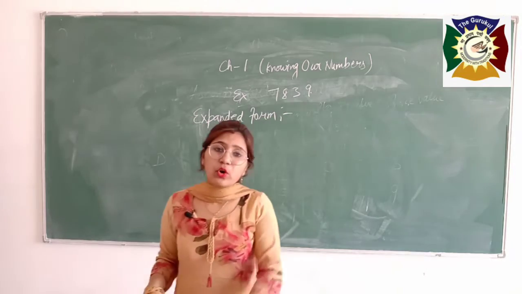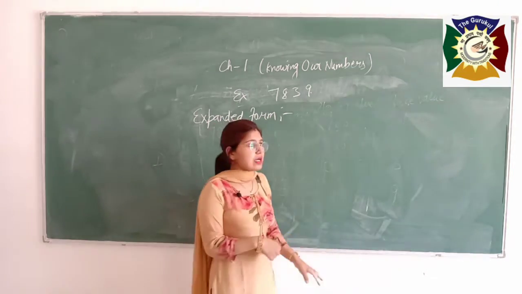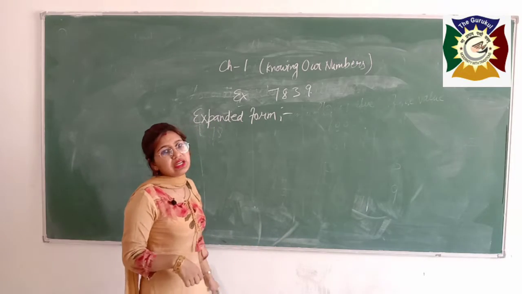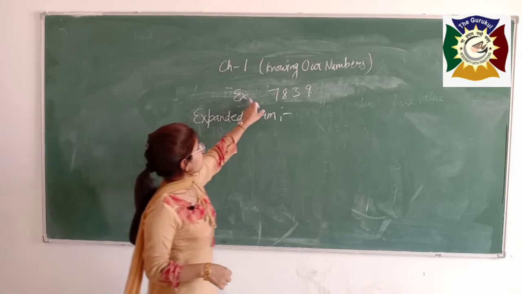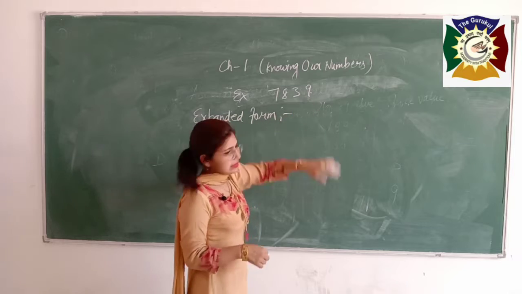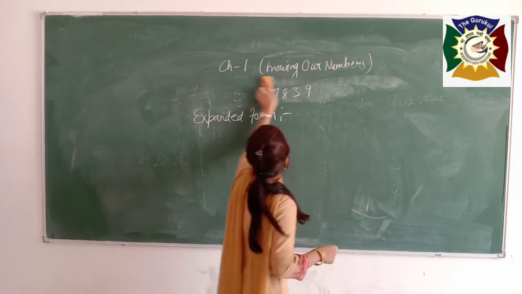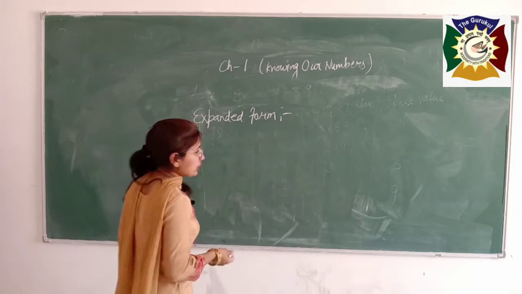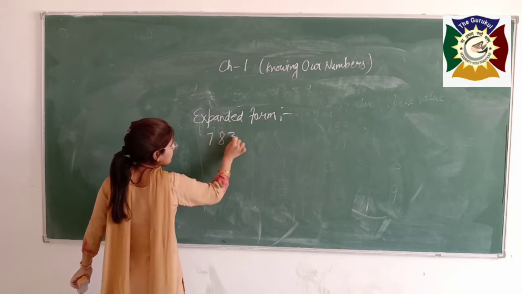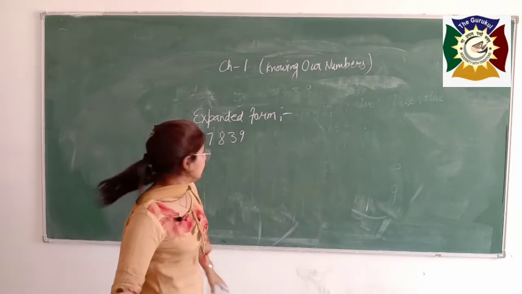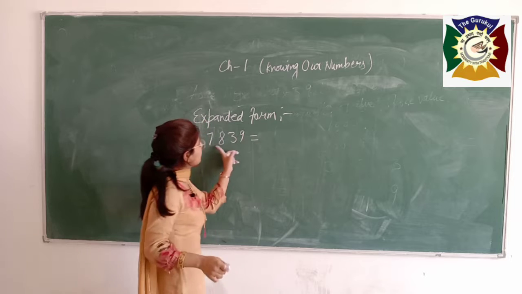Boys, expanded form of any number is the sum of the place value of that number. Like example is 7839. Take same example you take for better understanding. You want to know the expanded form of 7839. It is nothing. It is the sum of the place value of this number.